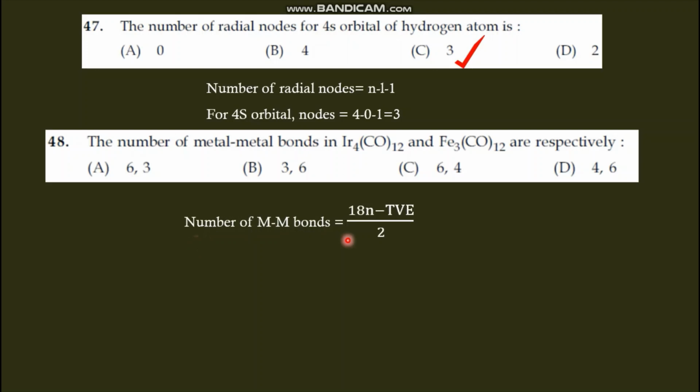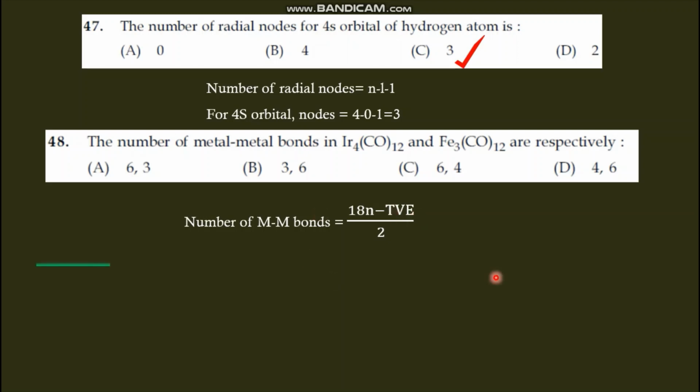The number of metal-metal bonds is given by 18n minus total valence electron divided by 2, where n means the number of central metals, and total valence electron means the outer electrons only we are considering in the case of the metal. That is what total valence electron is.